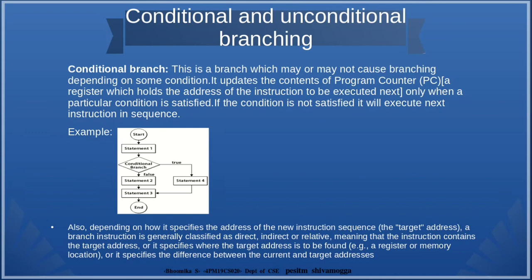Also, depending on how it specifies the address of the new instruction sequence, the target address, the branch instruction is generally classified as indirect, direct, or relative, meaning that the instruction contains the target address, or it specifies where the target address is to be found, for example, a register or memory location, or it specifies the difference between the current and the target addresses.